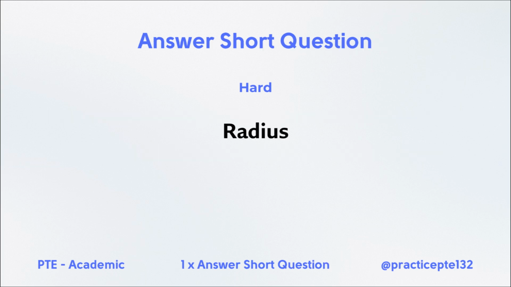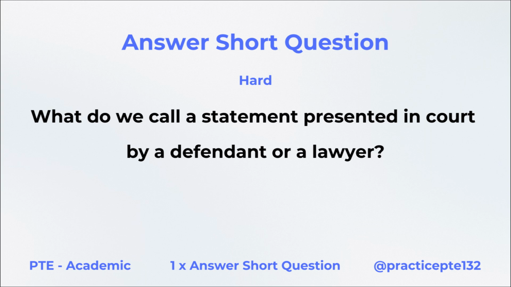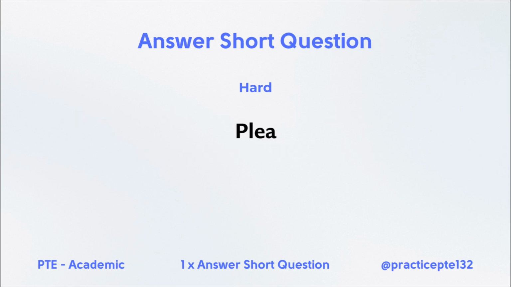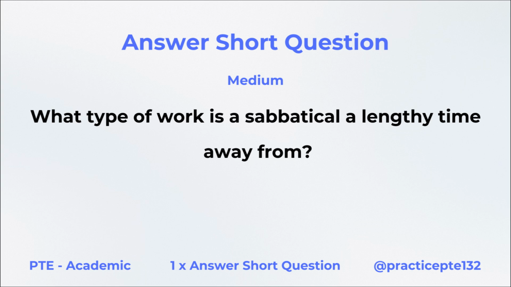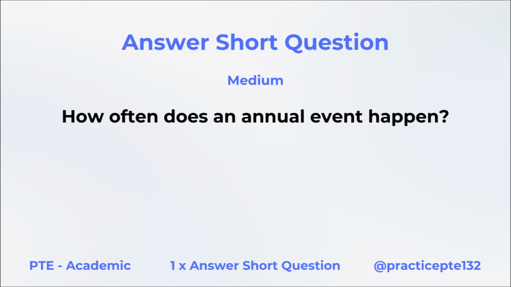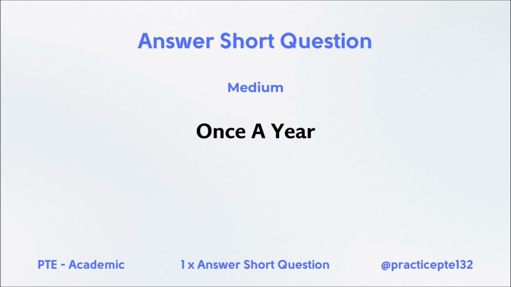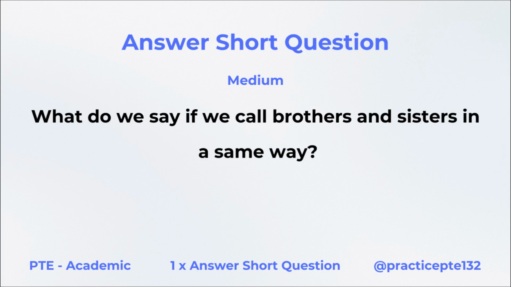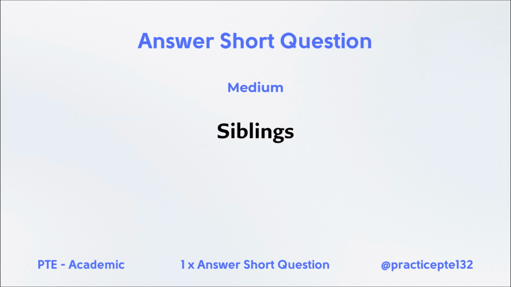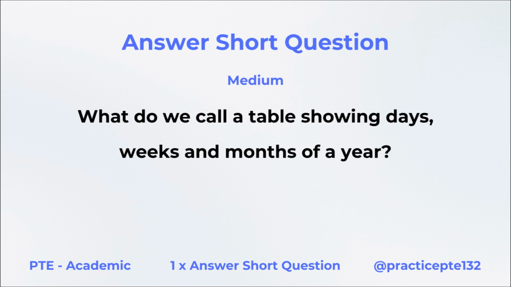Radius. What do we call a statement presented in court by a defendant or a lawyer? Plea. What type of work is a sabbatical a lengthy time away from? Teaching. How often does an annual event happen? Once a year. What do we say if we call brothers and sisters in a same way? Siblings. What do we call a table showing days, weeks and months of a year?